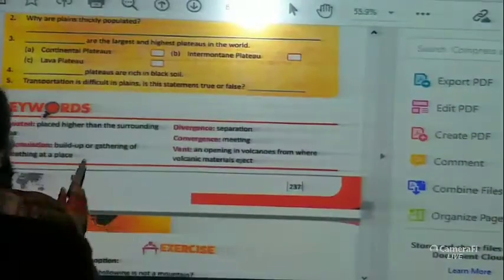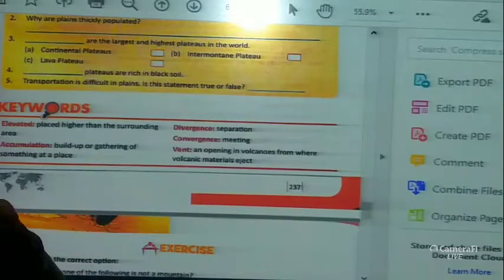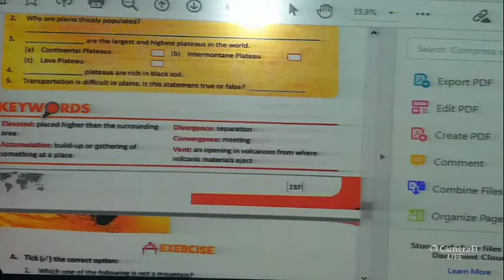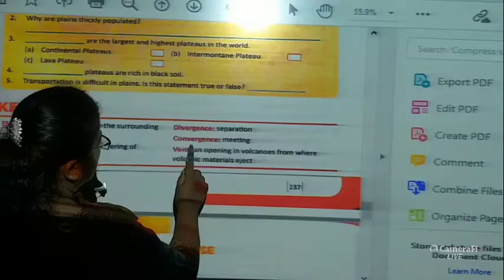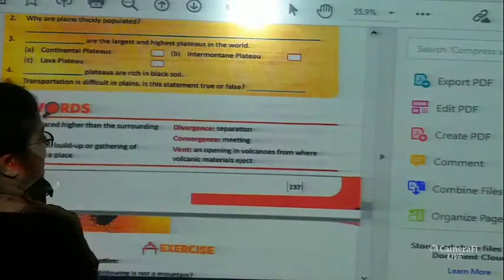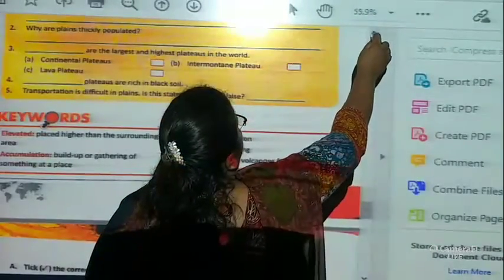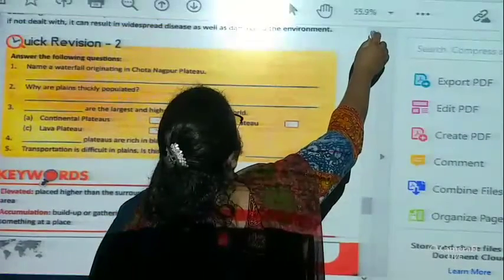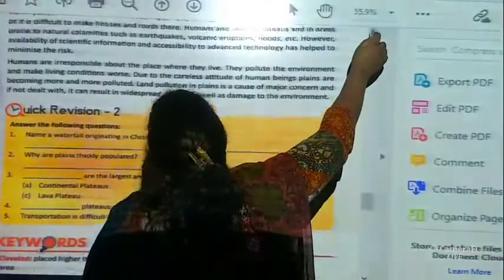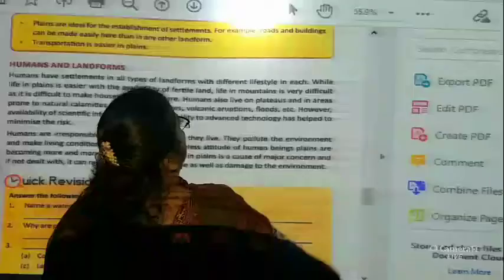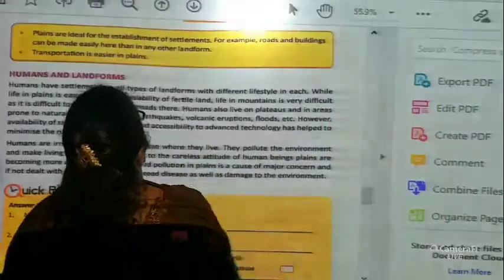Children, these are the keywords which you should learn: elevated, accumulation, divergence, convergence and vent. Okay, and from this we come to an end of this chapter. So study carefully.